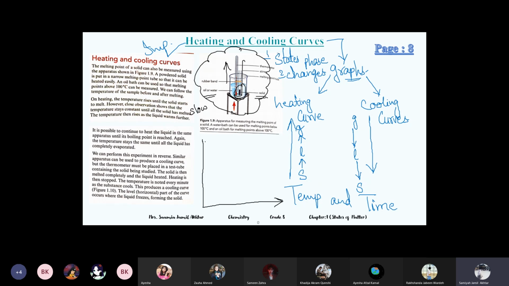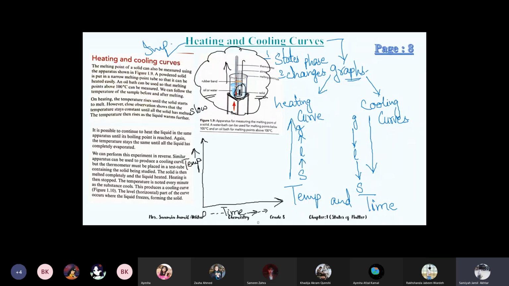Right now it's the heating curve that we are doing. On the y-axis we will take temperature, and on the x-axis we will take time. We will see that as time passes and we increase the temperature, at which temperature that particular substance will melt, and at what temperature it will boil. That's the heating curve.